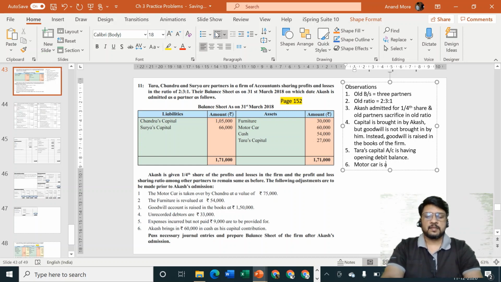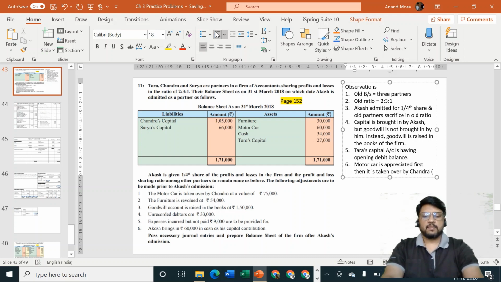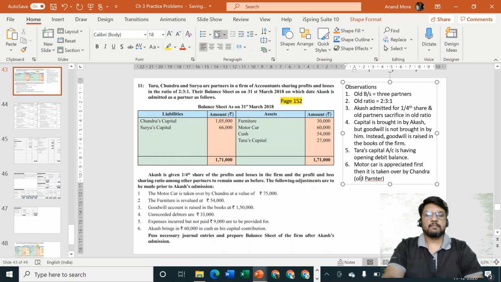Motor car is appreciated first, then it is taken over by Chandra, old partner. Okay, so these are the important points of this problem which have helped us to solve the problem and tally it.